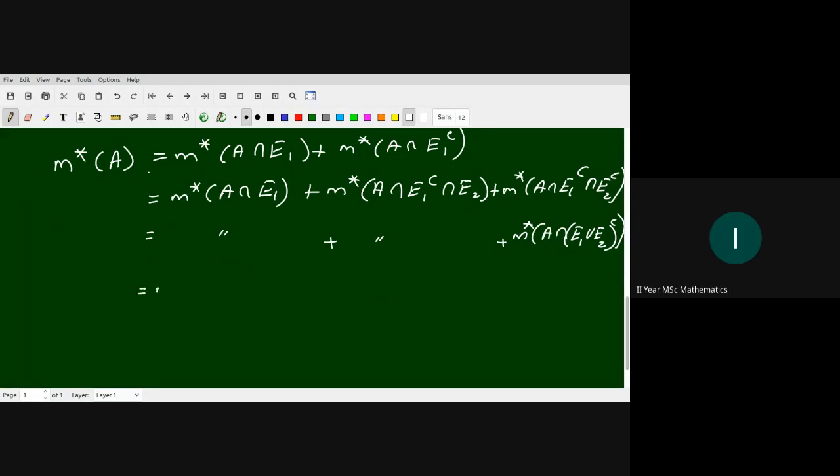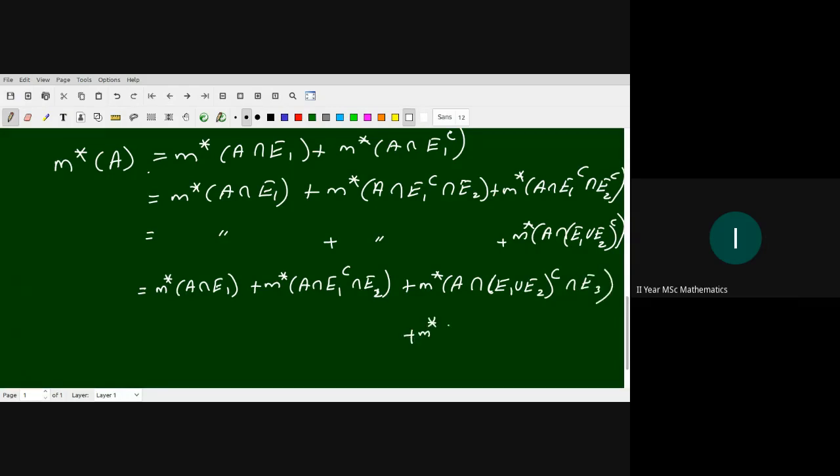Then we obtain the following: M star of A intersection E1 plus M star of A intersection E1 complement intersection E2 plus M star of A intersection (E1 union E2) complement intersection E3 plus M star of A intersection (E1 union E2) complement intersection E3 complement. That last term is exactly A intersection (E1 union E2 union E3) complement.